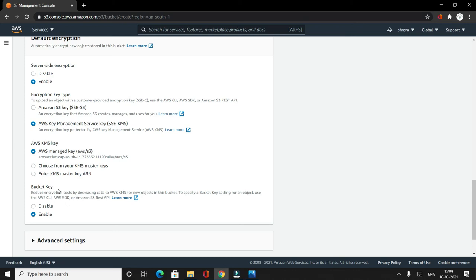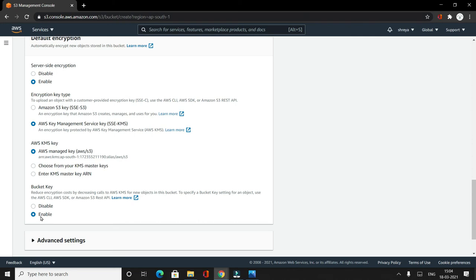Similarly, there is one more option which is called bucket key. Now what happens is, when we use KMS, every time I put a get request to get an object from my S3 bucket, it has to contact KMS to get the key and then encrypt or decrypt my object, and this will happen for every request that I put. So if there are 10,000 files I am accessing, it has to put 10,000 requests to KMS to get the key. Instead of that, if I select this option bucket key and enable it, it is recommended, because then it will reduce the cost of KMS by 99%.